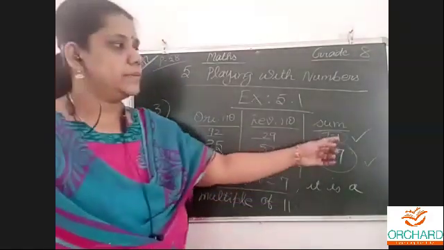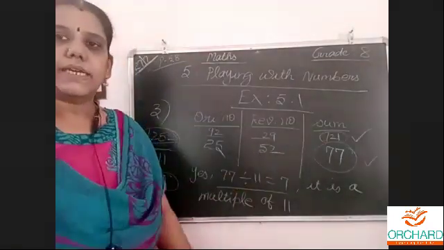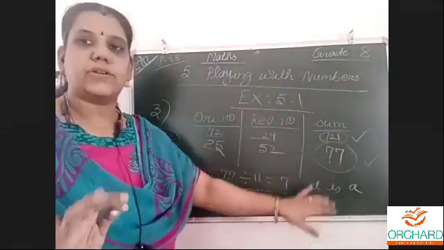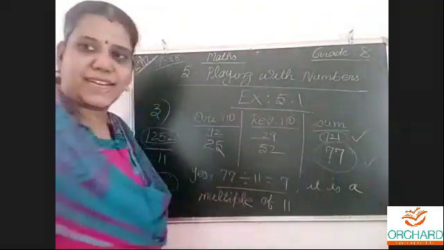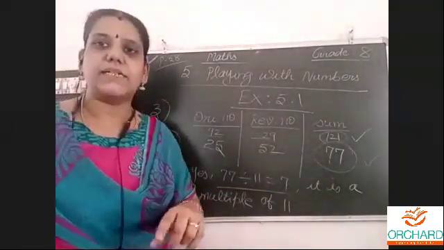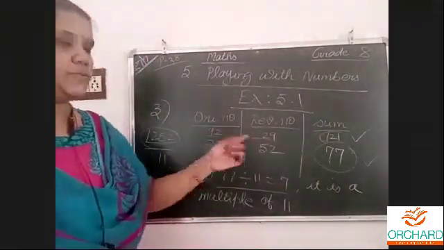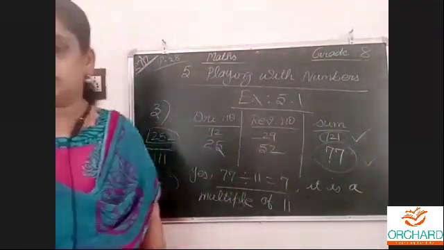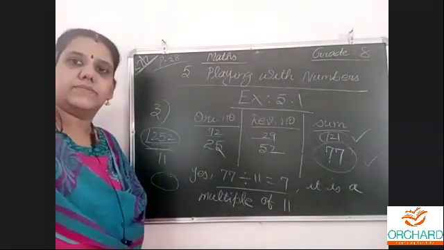1 11 is 11, remainder 1 11. 1 11s are 11, 11 11s are 121. It is not that you will always get 77. I am not telling that. I am telling that whichever answer comes, it is a multiple of 11. You take different numbers and try. That is what they have already found.